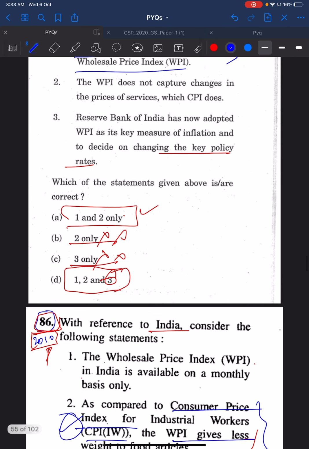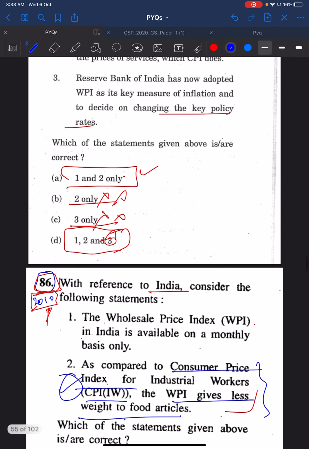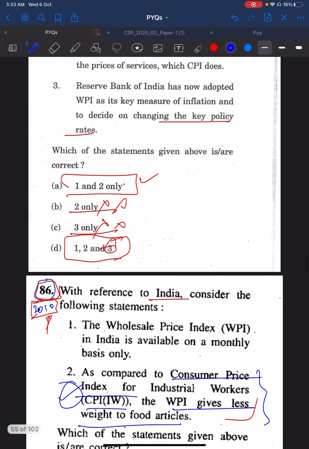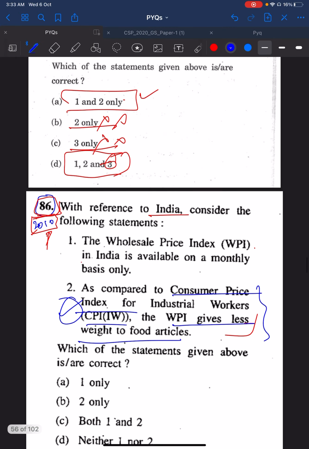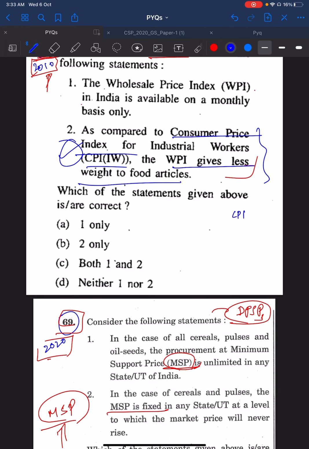So from 2010 to 2020, nothing changed. They have asked it in a different manner, that's all. So the same things will repeat, guys. Please go through these previous years. Just make a list of all these previous year concepts and get an understanding.